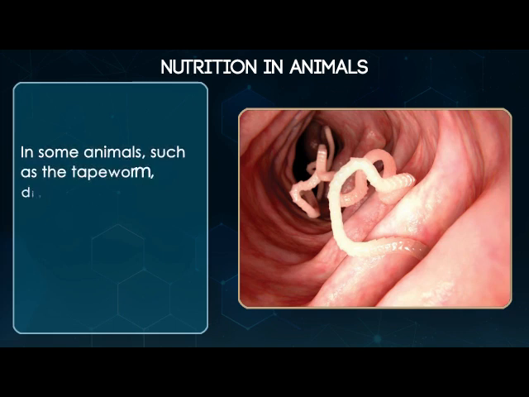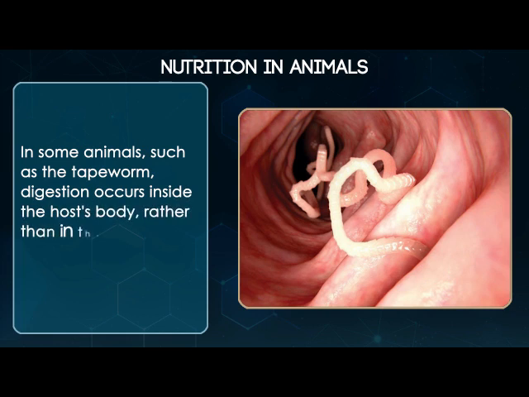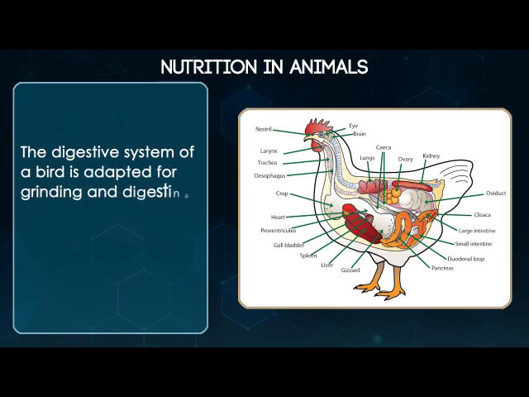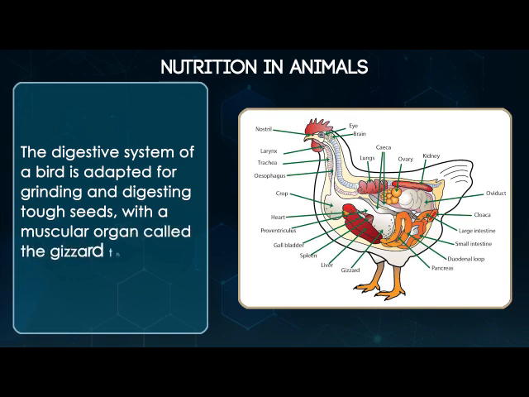In some animals, such as the tapeworm, digestion occurs inside the host's body rather than in their own digestive system. The digestive system of a bird is adapted for grinding and digesting tough seeds, with a muscular organ called the gizzard that helps to break down the food.